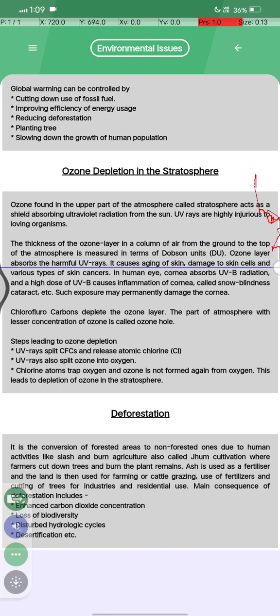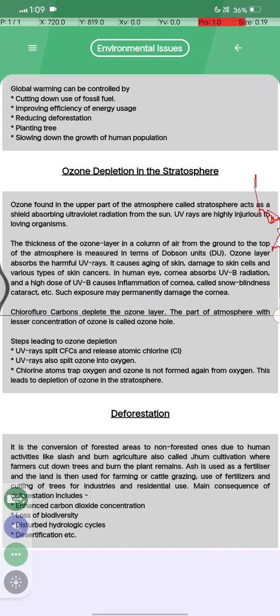Ozone layer absorbs the harmful UV rays, and otherwise they cause aging of skin, damage to skin and various types of skin cancer. In human eyes, the cornea absorbs UV radiation, and a high dose of UV radiation causes inflammation of the cornea, with snow blindness and cataract etc. Such exposure may permanently damage the cornea.